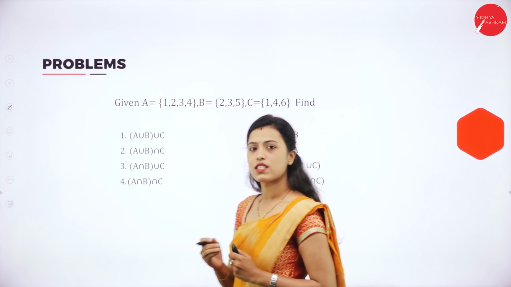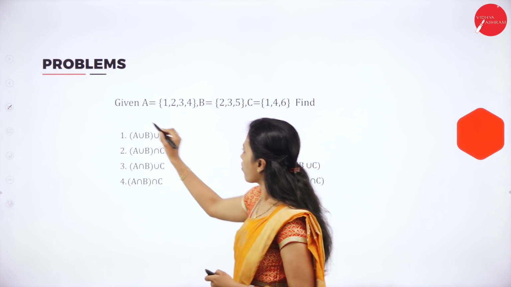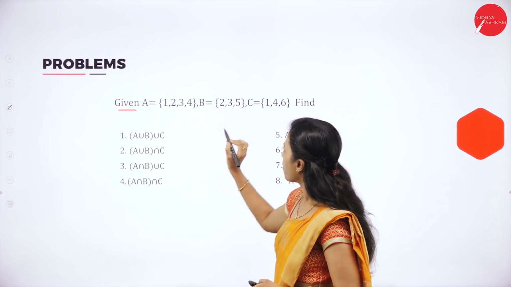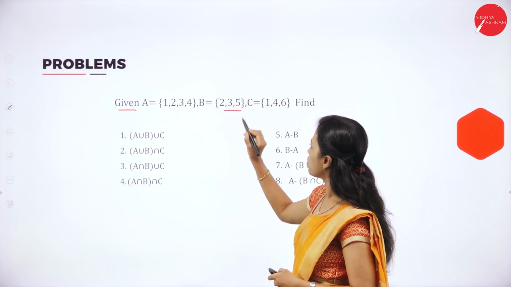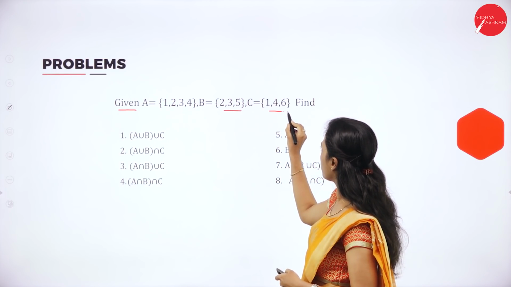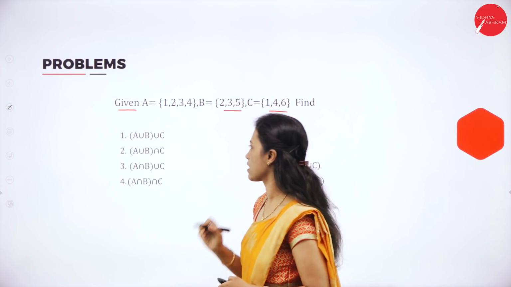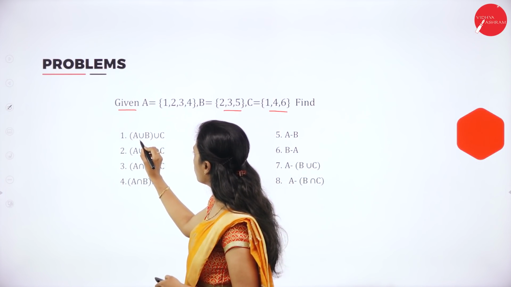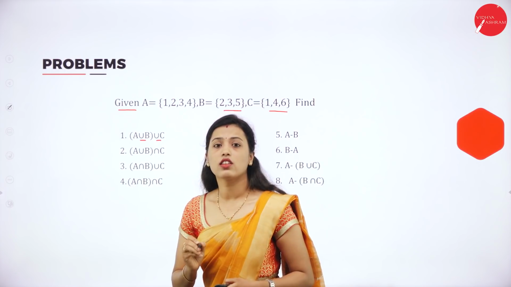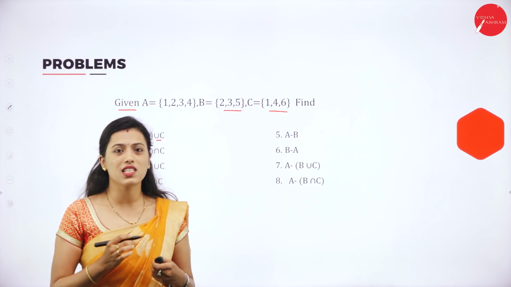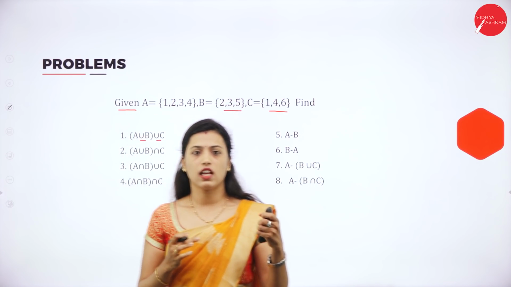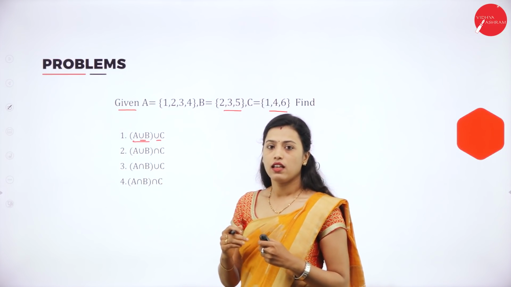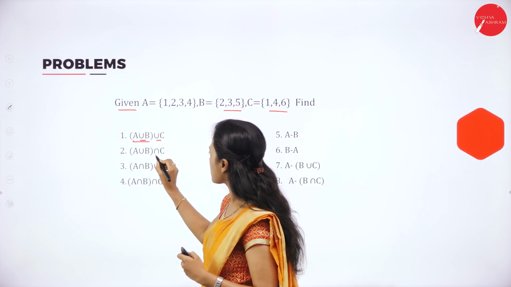Now, we will solve some problems. They have given A is equal to {1, 2, 3, 4}, B is equal to {2, 3, 5} and C is equal to {1, 4, 6}. You have to find A union B union C. Here union means combined: set A and set B you have to write combined. Then what is intersection?